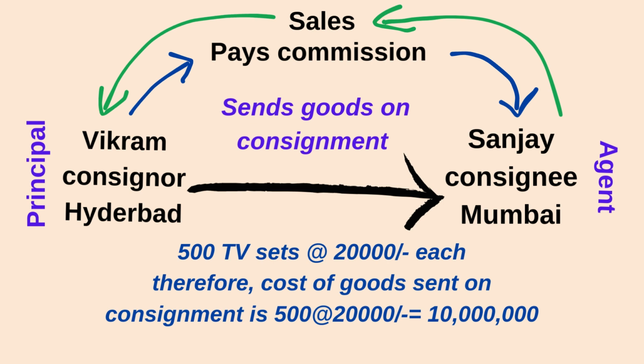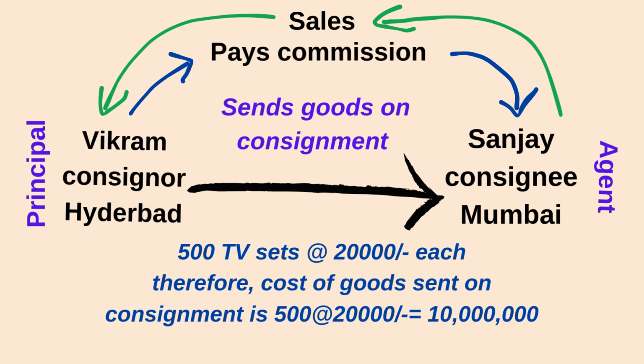Consignment is a contract between two people, namely the principal and the agent, the consignor and consignee. The consignor sends goods to the consignee to sell on behalf of the consignor to earn profit or sales. Therefore, the consignee is entitled to receive commission. Let's understand this on the screen.